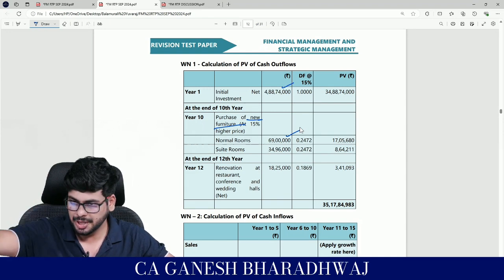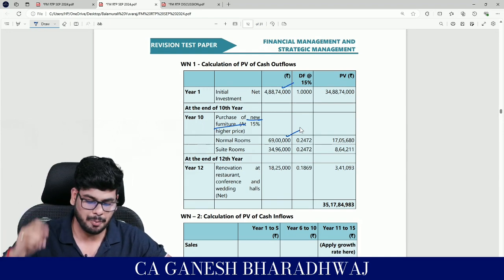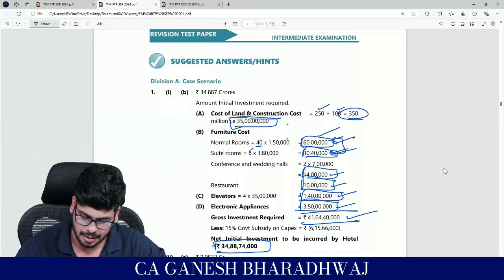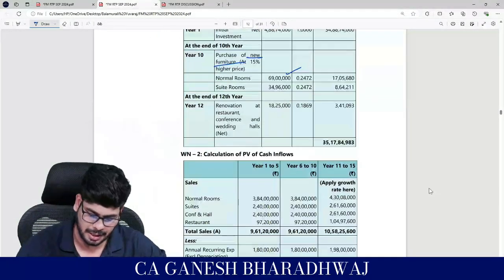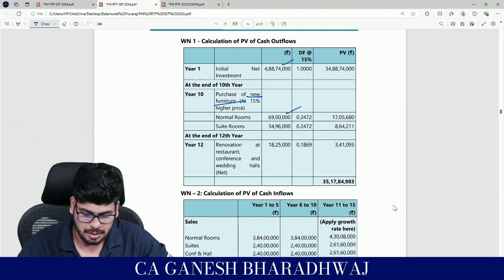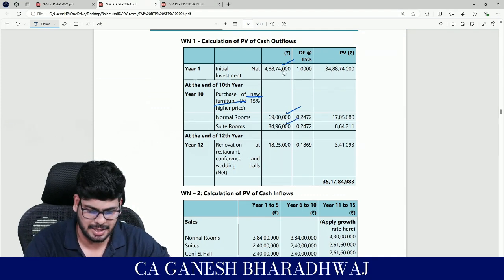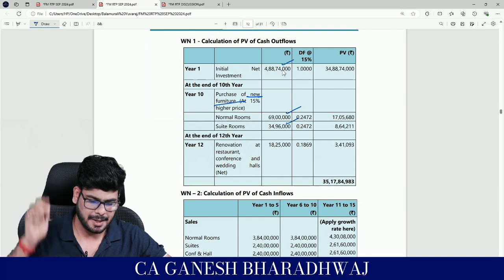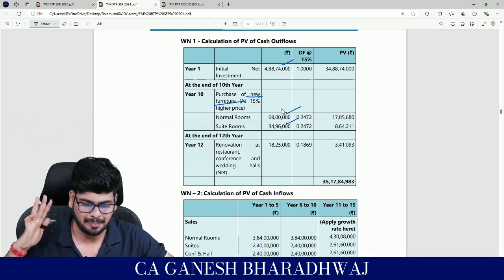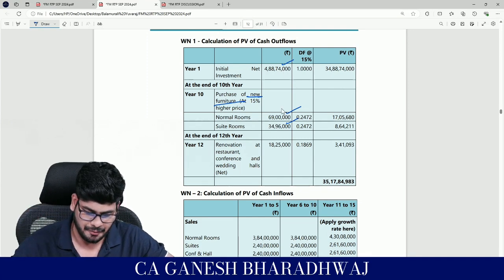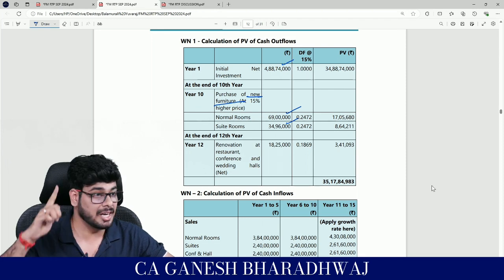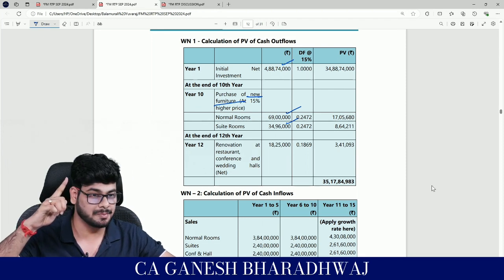I need to bring this money in. Similarly, 1.15 into 30.4 lakhs for suite rooms. How much is that, guys? 34 lakh 96,000. So these are the cash flows at the end of what? Cash flows at the end of 10th year, right? Fine. Then at the end of 12th year, there was one renovation also.